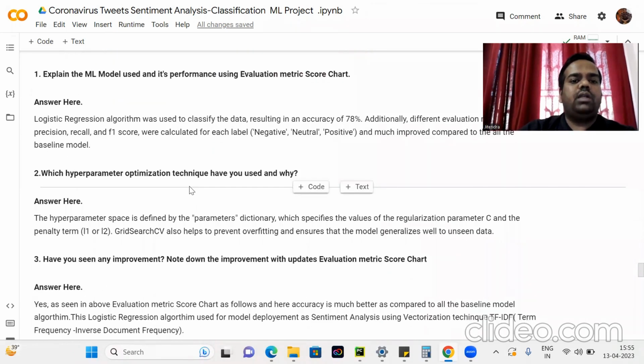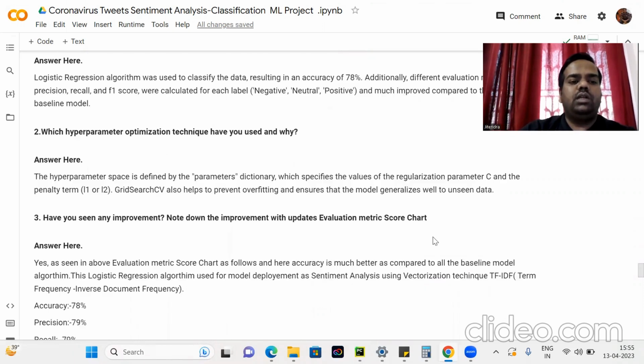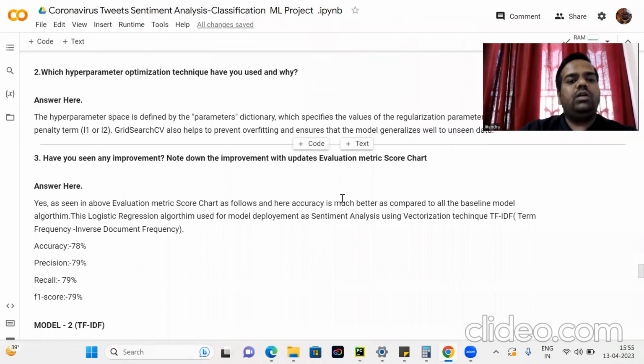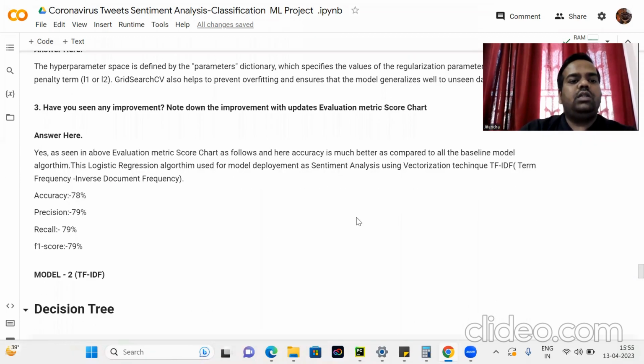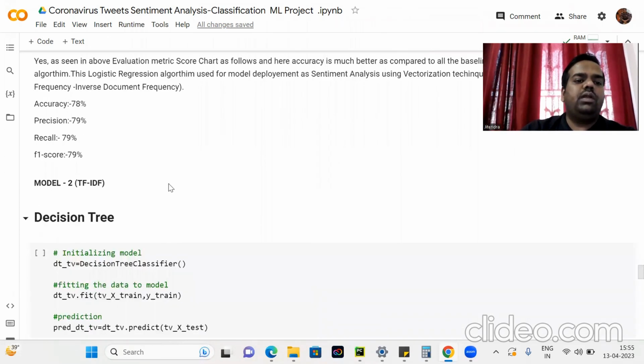Which hyperparameter technique was used? The hyperparameter space defines the parameter dictionary which specifies the values of the regularization parameter C and the penalty term L1 and L2. With grid search we also prevent overfitting and ensure the model generalizes well to unseen data. Here there is an improvement in the evaluation metrics chart. Here the accuracy is 78%, precision is 79%, recall is 79%, F1 score is 79%.